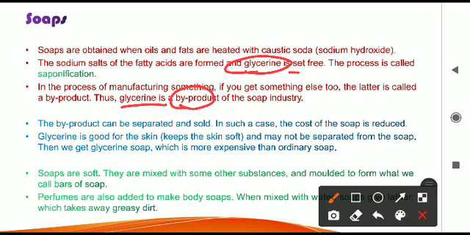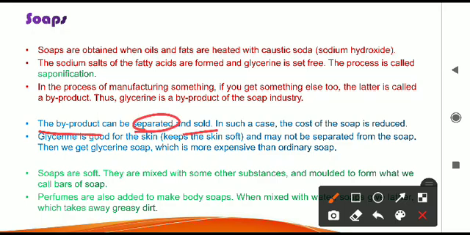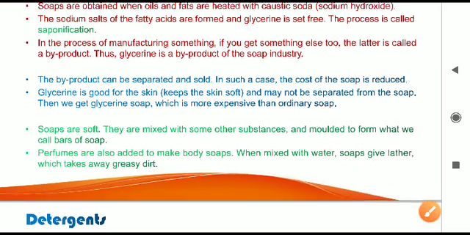The main thing that is forming in this reaction is called the soap. So what we are forming is the product, and another thing is the byproduct. So the byproduct in the manufacturing of soap is glycerin, and this byproduct can be separated also, and it can be sold separately. So that is all.